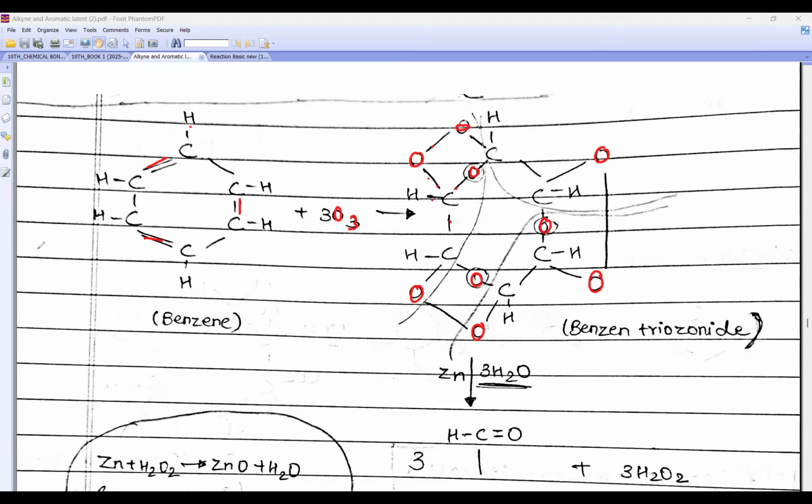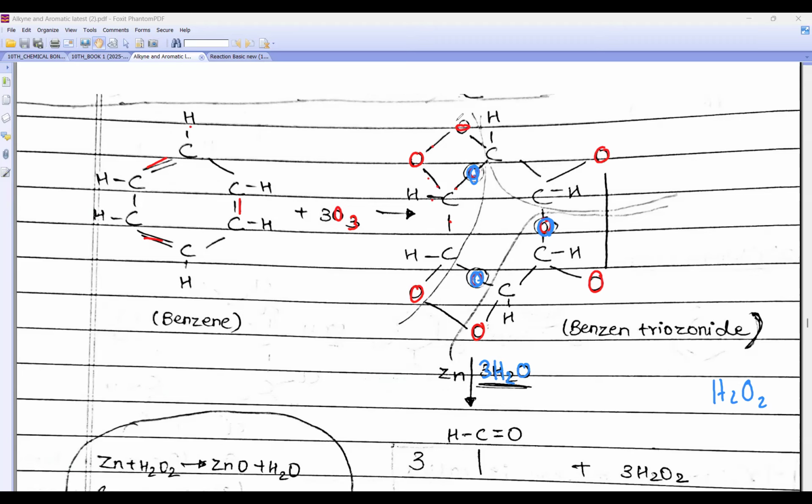Now in the second step, what do I do, beta? I add water. So whenever I add water, beta, this H2O and this oxygen, and this oxygen. So H2O plus this O will become what? H2O2. So how many times will I have to add water? Three times. Why? Because there were three oxygen here. This will go and this will break.